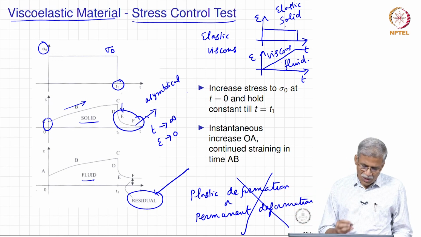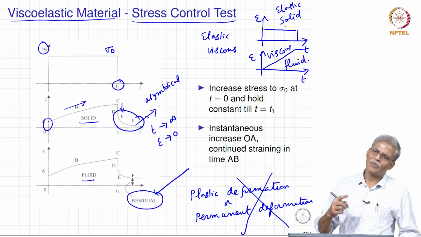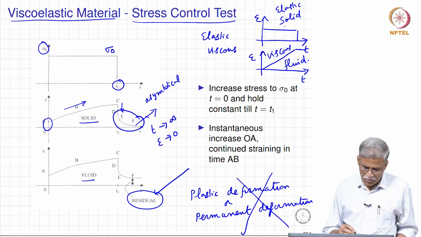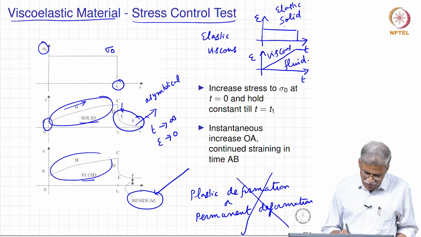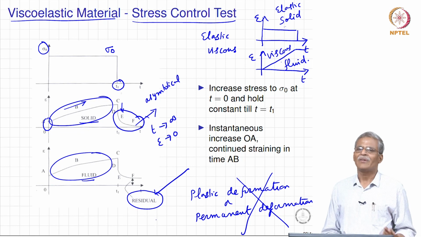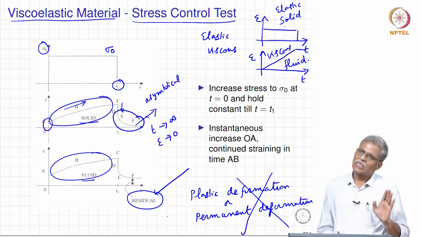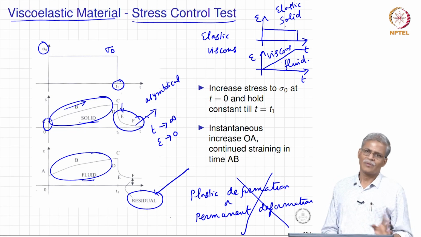But what one can also do, and this will become very apparent when we start looking at spring and dashpot models, is look at the loading portion here, this portion where the strain increases, and come to some conclusion about whether the response of the material is viscoelastic solid or viscoelastic fluid.